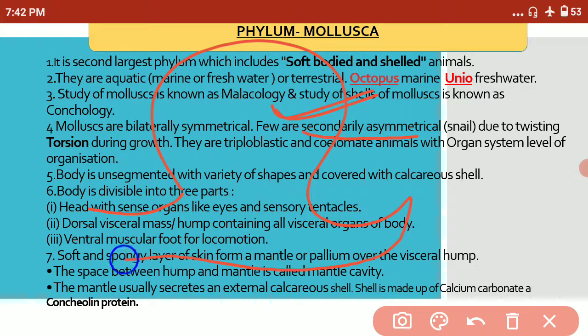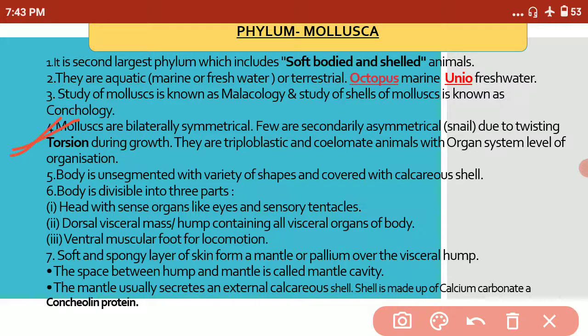During the time of development, there is a twisting of the body. The middle part of the animal starts twisting, maybe clockwise, maybe anti-clockwise, which gives it an asymmetrical body plan. This twisting of the body is known as torsion, which is the most important characteristic of the molluscans.